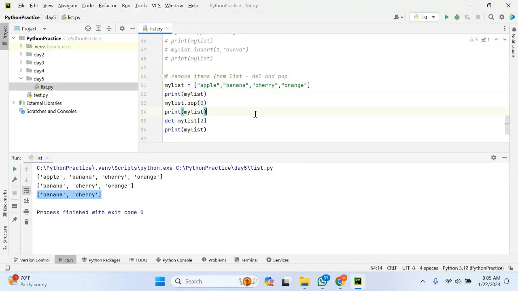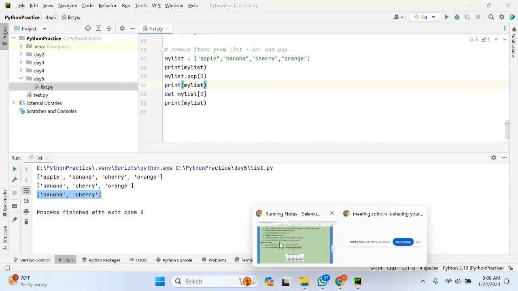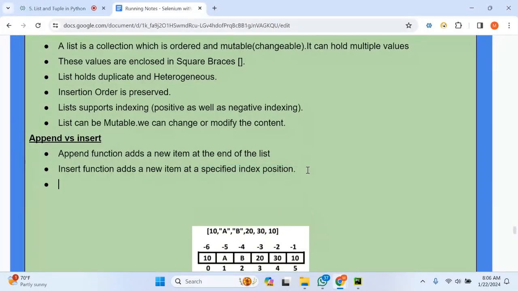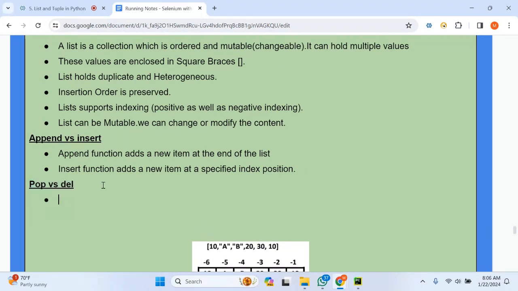In this way, you can remove items from the list by using the del and pop keywords. But what are the differences? Let me make it clear: pop versus del. It is very important for interviews. Don't worry, I have already mentioned all these points in my material. Just try to follow this.